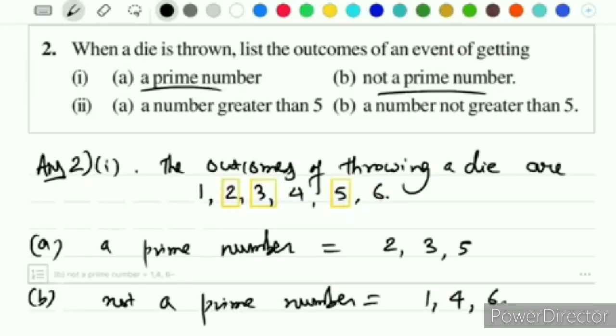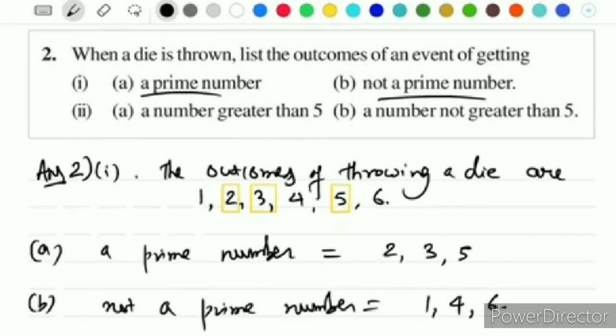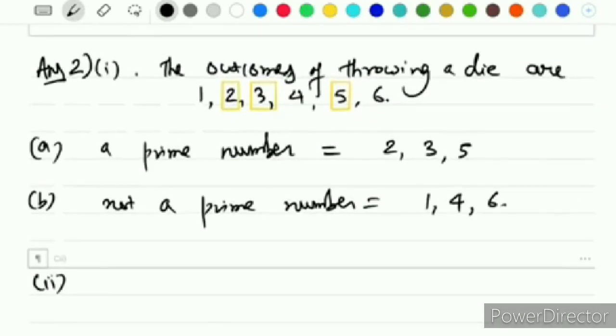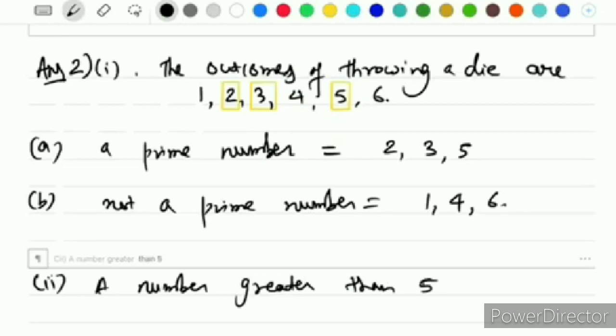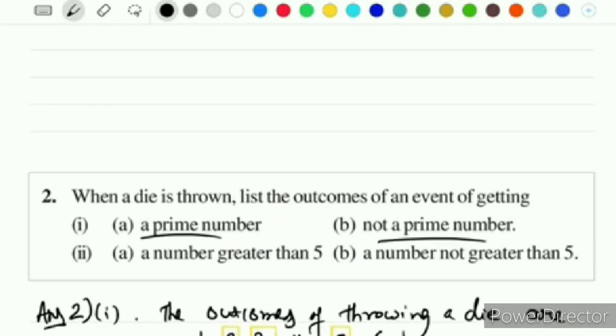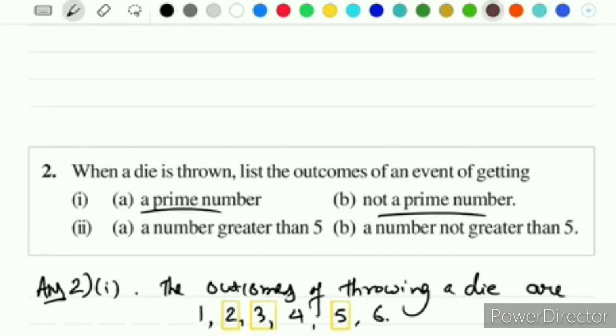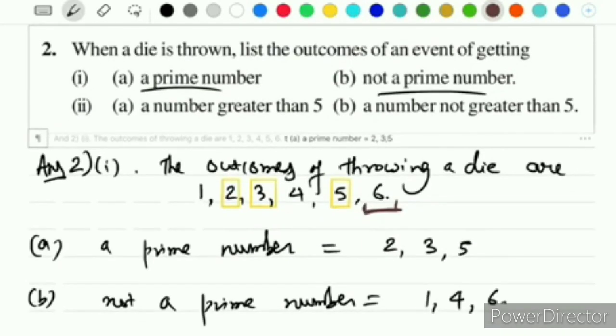The next sub question also has 2 parts. A number greater than 5. A number greater than 5 is equal to what is the number? Yes, 6 is the only number which is greater than 5.